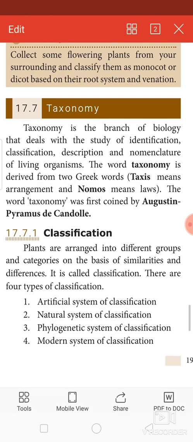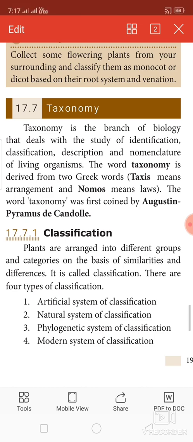Plants are arranged into different groups and categories on the basis of similarities and differences. It is called classification. There are four types of classification: artificial system, natural system, phylogenetic system and modern system of classification.